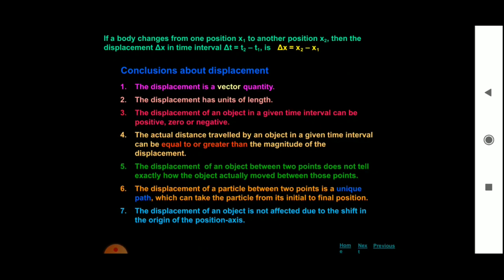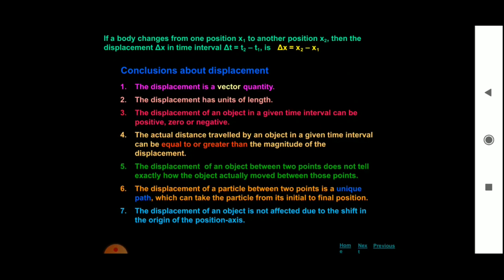Now the conclusion about displacement. The displacement is a vector quantity. That means the displacement has both magnitude and direction. Hence it is a vector quantity. The displacement has the units of length.